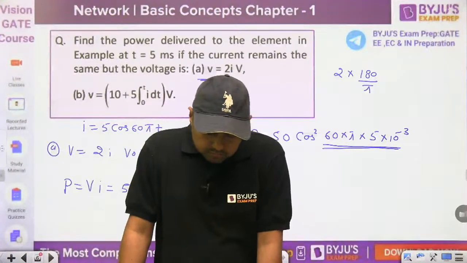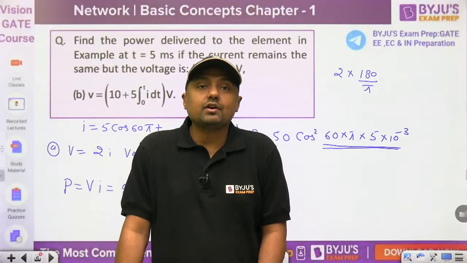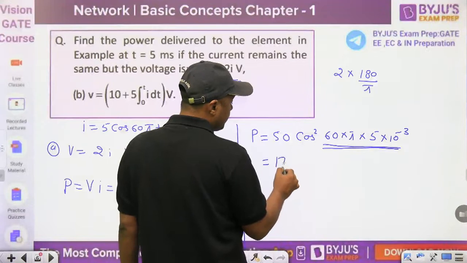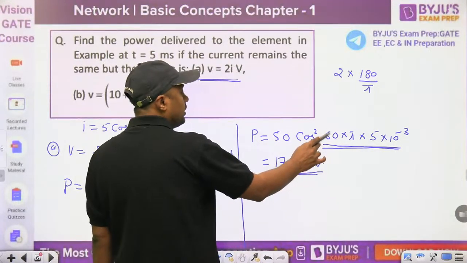If you are getting 17.27 watt, it is the right answer. Please check your calculation. The calculator should be in radian mode.